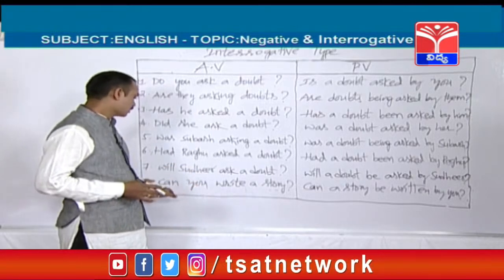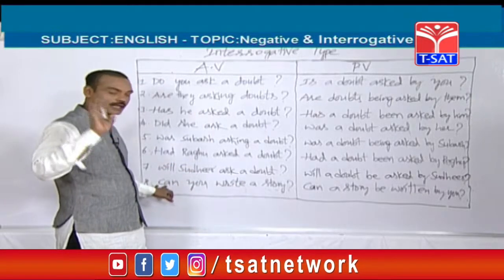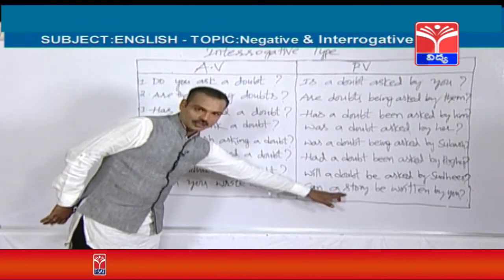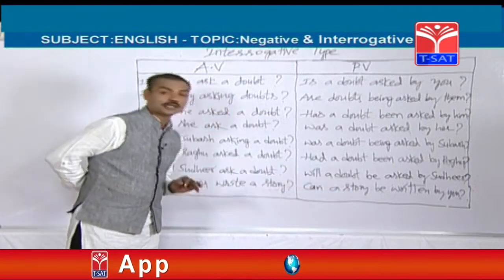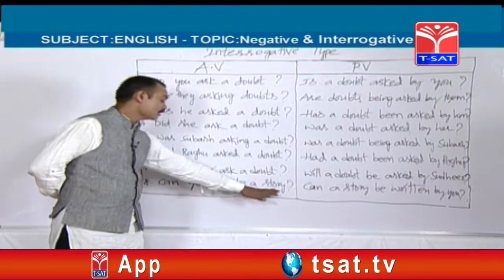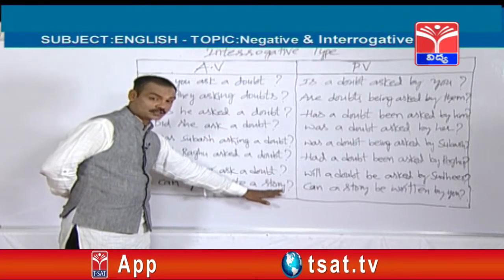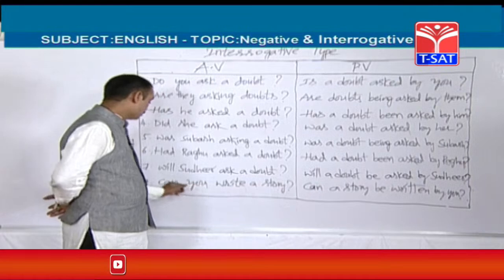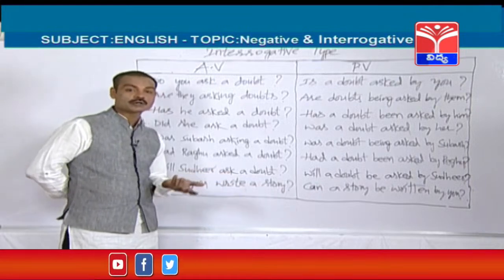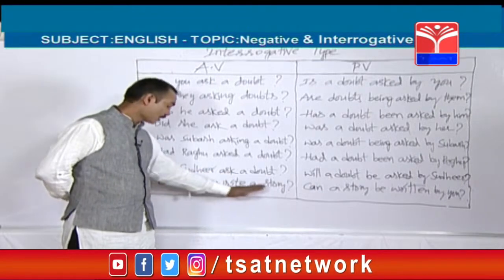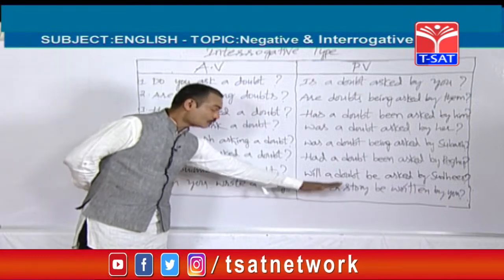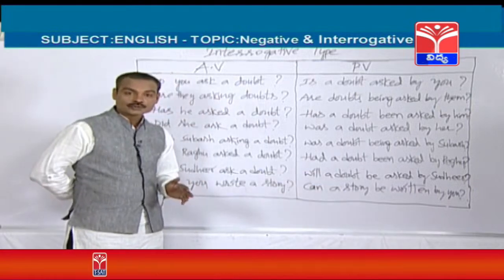I have told you, even the passive voice should be started with can. Can a story be written by you? For example, let's see a plural object. Can we find out any changes? No, not at all. Can should be used for singular and plural objects. Can you write stories? Can stories be written by you?